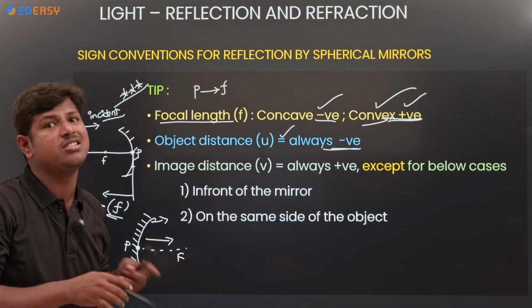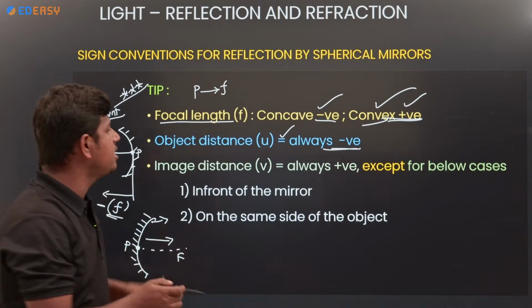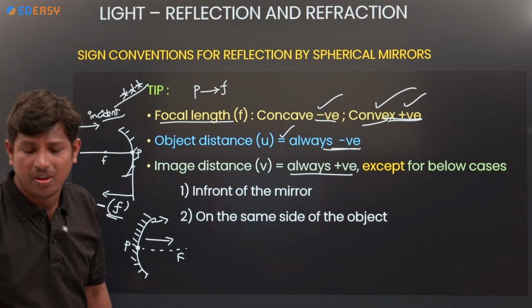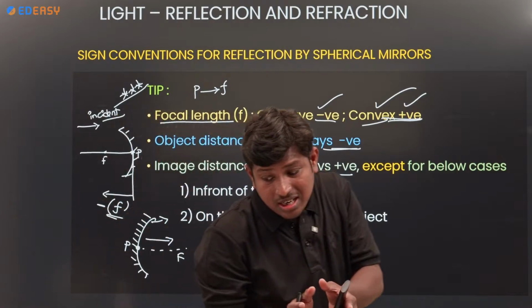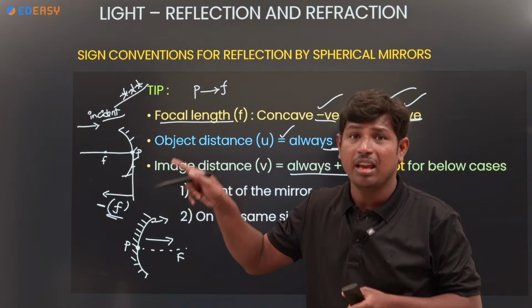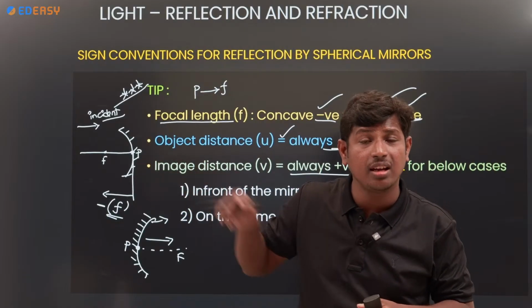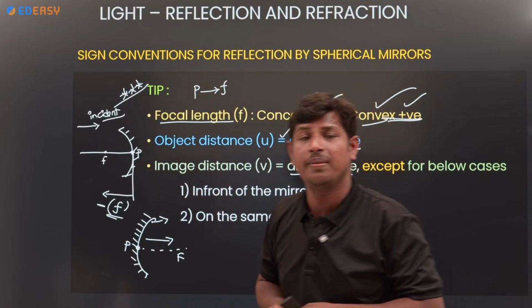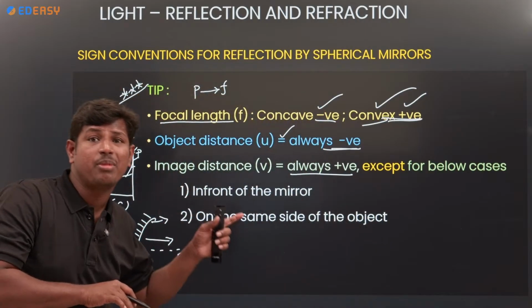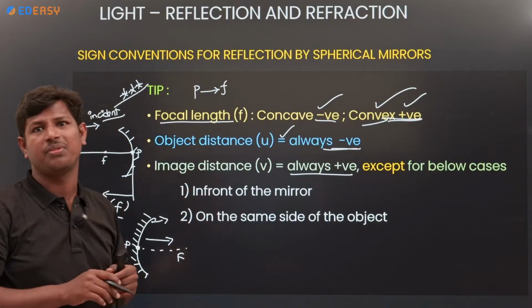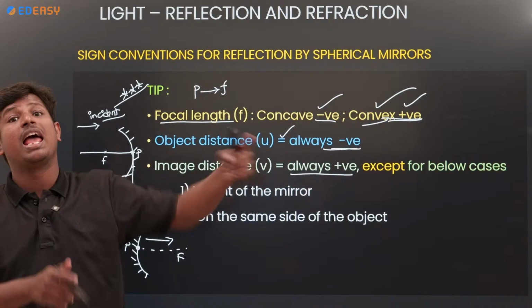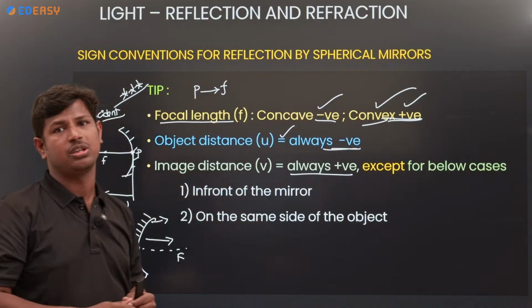Coming to the image distance, for which case is image distance positive? Can you guess? Anybody from the comment section? Image distance means pole to image. For a concave mirror, which side will the image be? Left side of the mirror, which means opposite to the direction of the incident ray, so negative. Along the direction of the incident ray, positive.